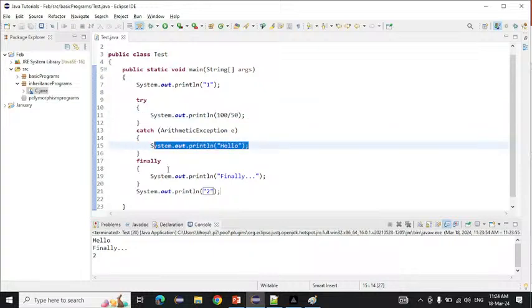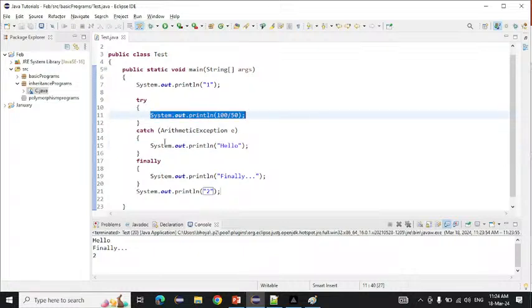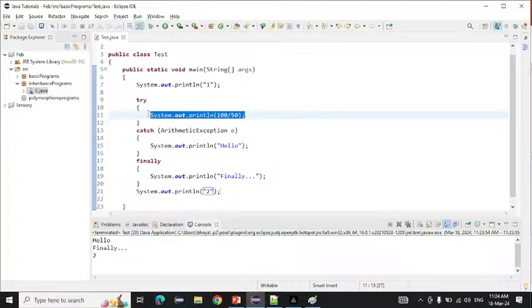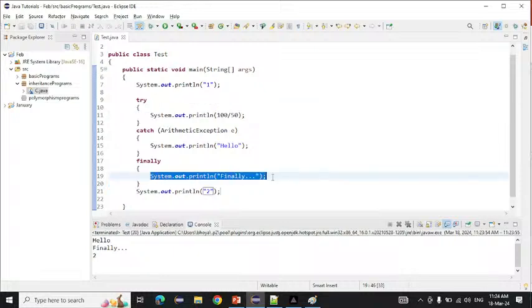When will it come into the catch block? Only when an exception comes in the try block will it come into the catch block. Otherwise it will not. We are not getting any exception here. The finally block will be executed all the time. So this time also we get 2, finally and 2.